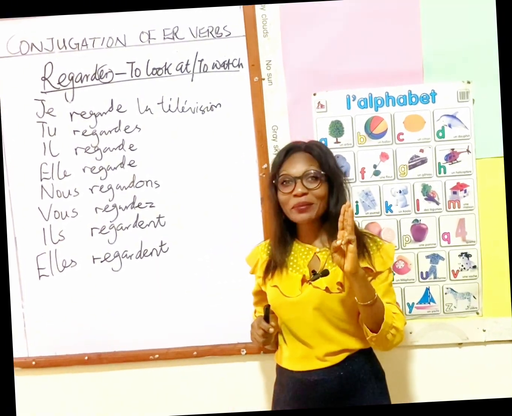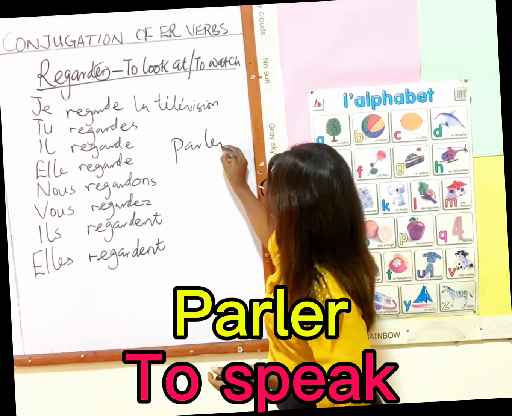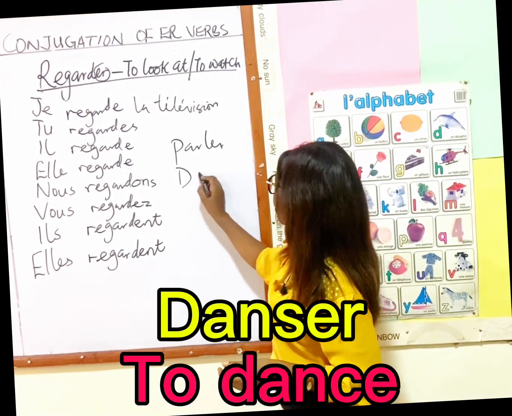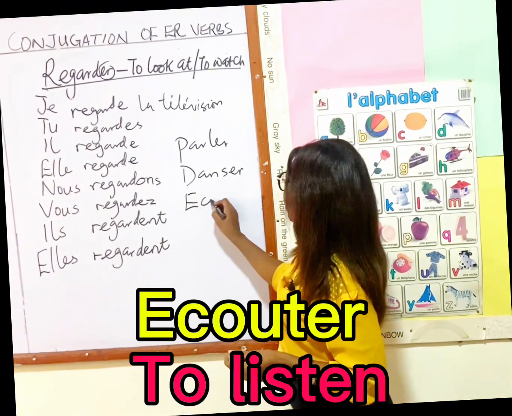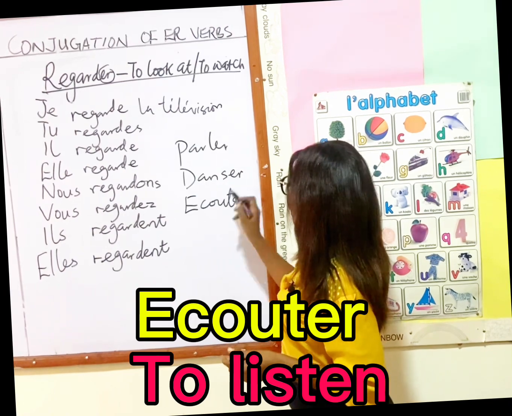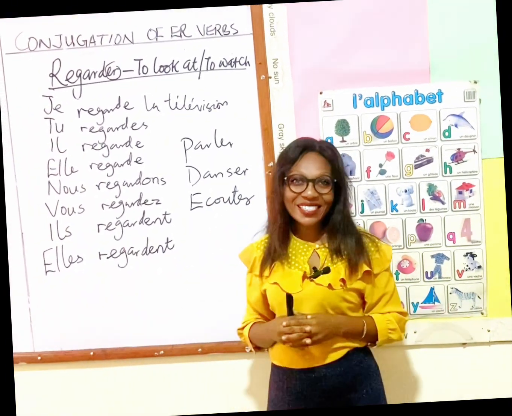So I'm going to give you 3 verbs. Make sure you conjugate them and make sentences. I'll give you parler. I'll give you danser. And I'll give you écouter. Follow the pattern, conjugate them, make your own sentences.